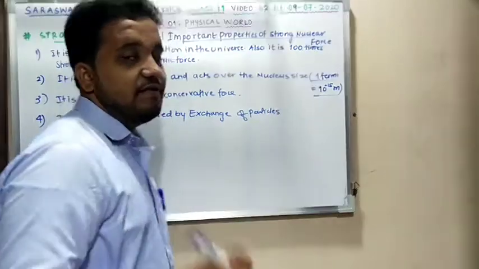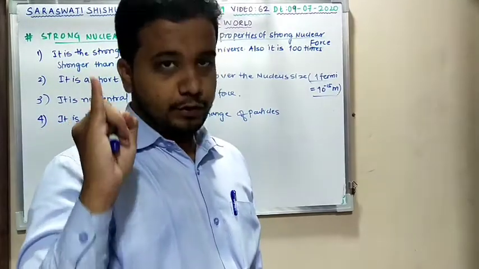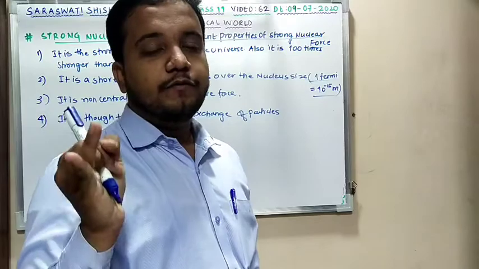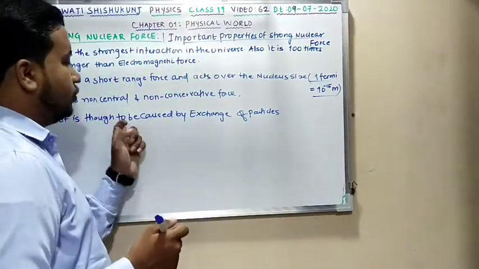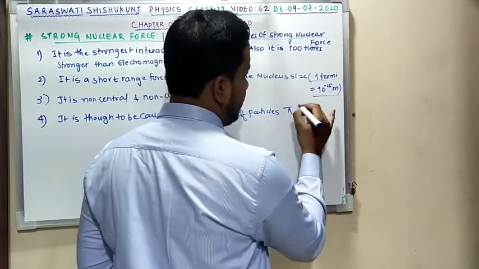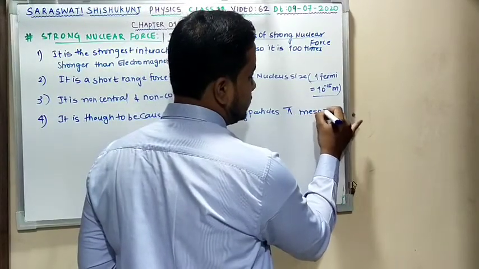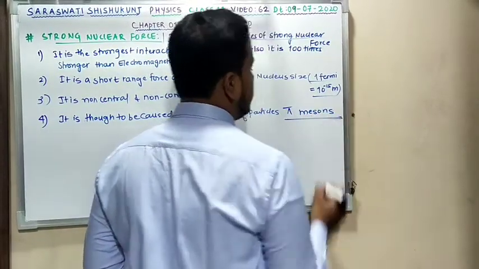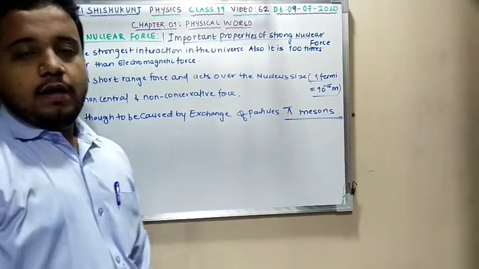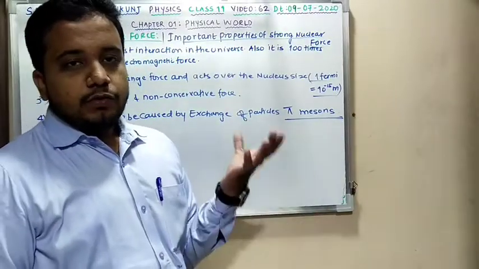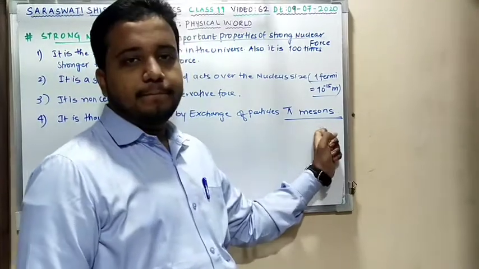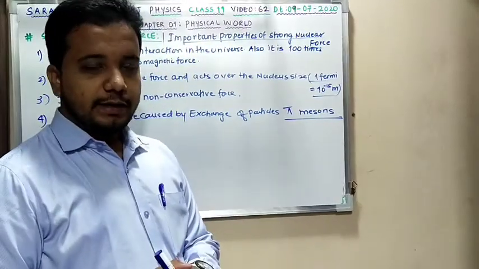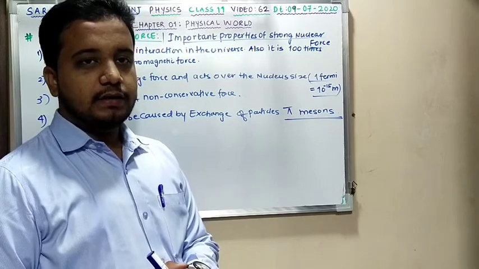We have discussed in gravitational force that they were gravitons. In electromagnetic force were photons, and here it's pi mesons. It is thought to be caused by exchange of particle, pi mesons. Pi mesons, very important one minor objective. The strong nuclear force is thought to be caused due to exchange of particle known as pi mesons. Till this clear perfectly? 100% clear?